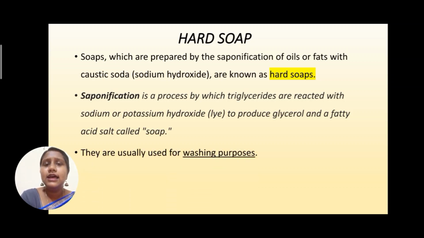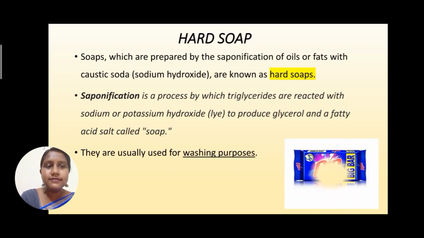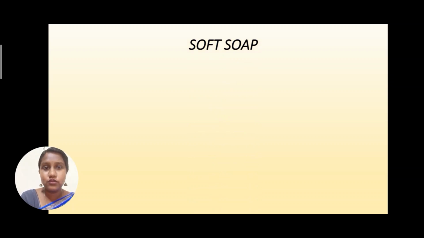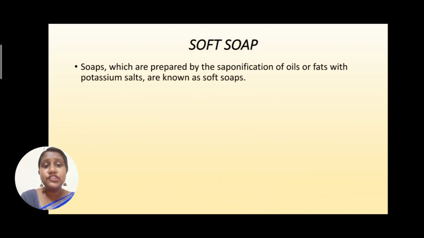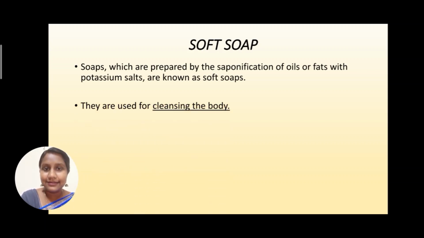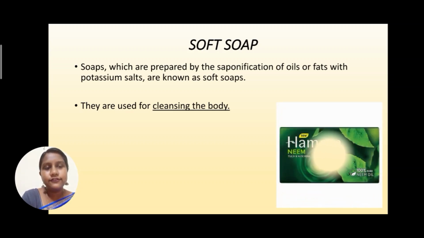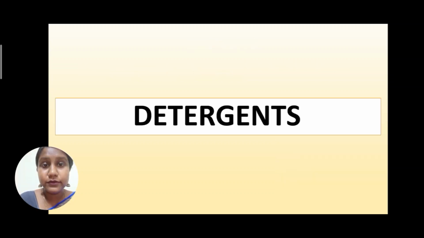Now, hard soaps are usually used for washing purposes. If you observe this soap, this is a Rin soap, we usually use this to wash our clothes. And now we are going to see about the soft soaps. Soaps which are prepared by the saponification of oil or fats with potassium salts are called soft soaps. They are used for cleansing the body. If you observe this image, this is a Hamam soap. We have an enormous number of soft soaps. Next, a detailed explanation of detergents.